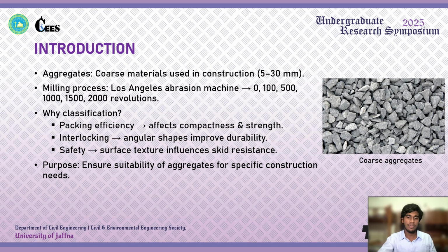So, let us have a brief introduction. Aggregates are the coarse material used in civil construction ranging from 5 to 30 millimeter in size. Aggregates are subject to a milling process in the Los Angeles abbreviation machine, where they get revolved for a certain number of times, known as milling levels. The milling level will be selected based on the specific need of the construction.